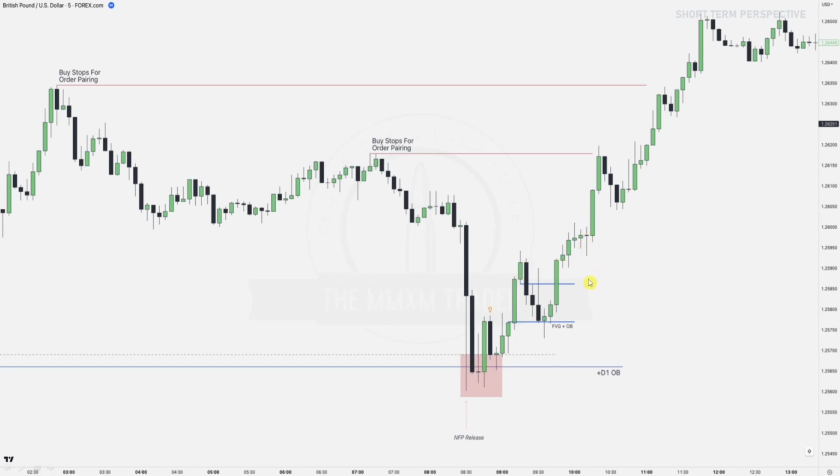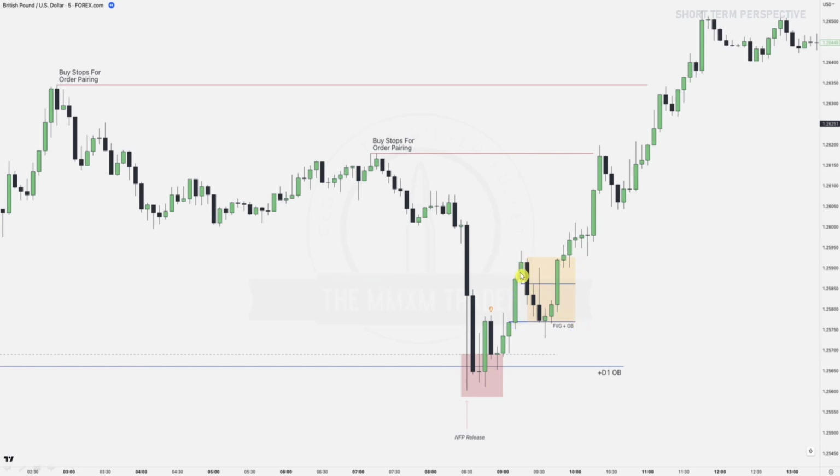And if you can spot it, we've got that new PD array, that redelivered rebalanced candle here. So this area over here doesn't go into this fair value gap anymore. We know now why this is a breakaway gap, because there's a balanced price range over here already, and we can see price continues up higher and higher, and then dipping one more time into this fair value gap to continue up, taking out all those buy stops for order pairing. Outlining that order block over here, where price action can go up from further.